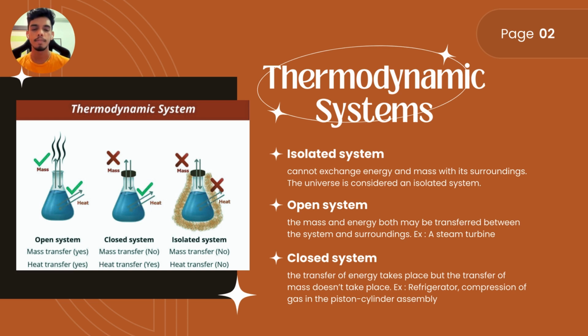For example, a steam turbine. Finally, a closed system, where the transfer of energy takes place but the transfer of mass does not take place. For example, refrigerator, compression of gas in the piston cylinder assembly. So the figure beside shows how the systems work in thermodynamics.